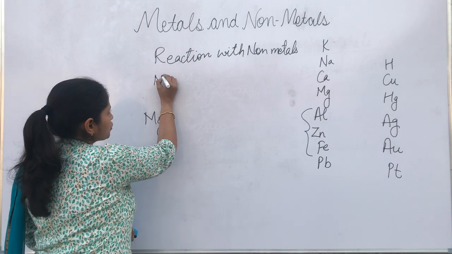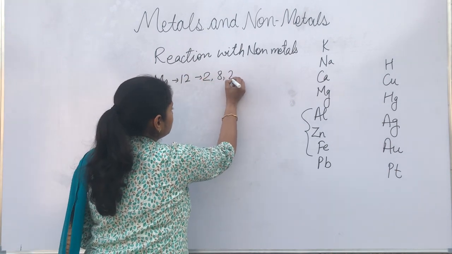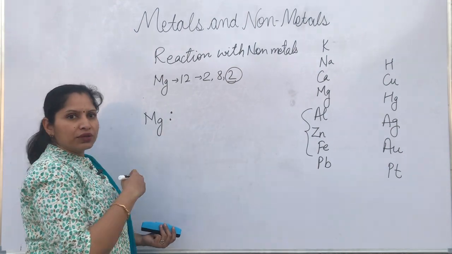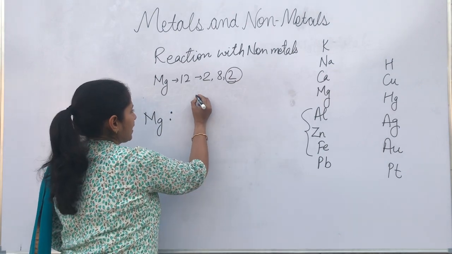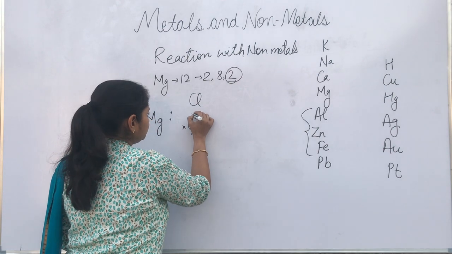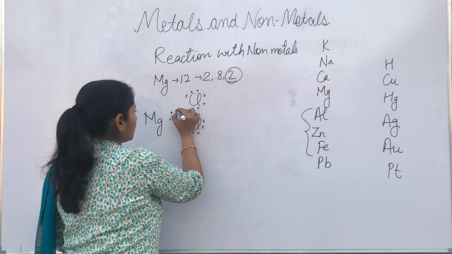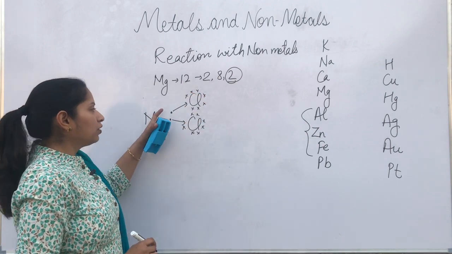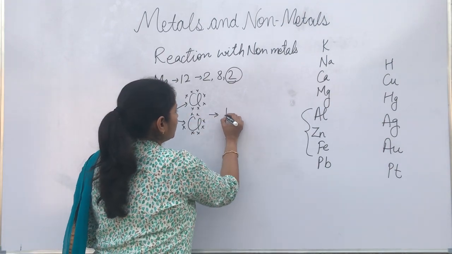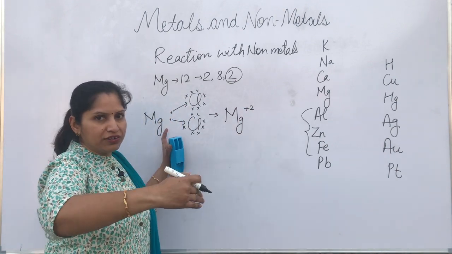So you know that magnesium atomic number is 12. It has the configuration 2, 8, 2. It has 2 electrons in its outermost shell. So it wants to lose these 2 electrons. So it will react with chlorine, that is having 7 electrons of itself. So magnesium will be giving one electron each to 2 chlorine atoms, and what will be formed? Magnesium will get converted to +2 charge. Why +2? Because it has removed 2 electrons.